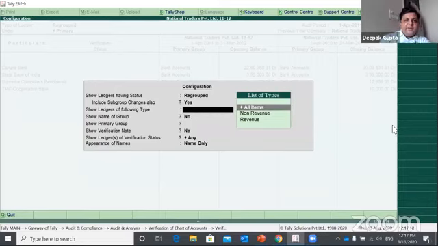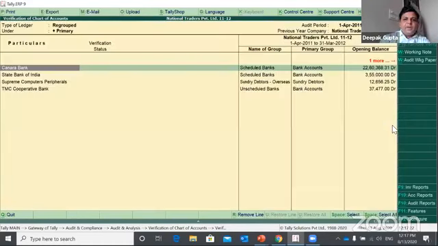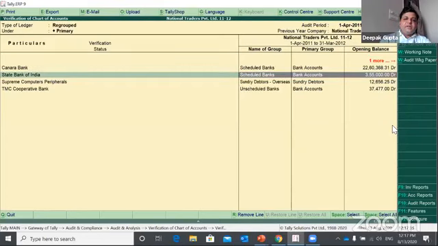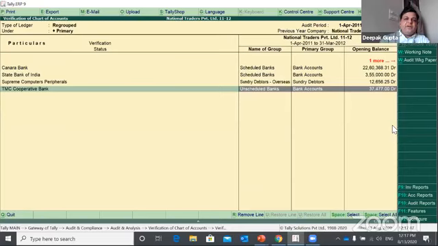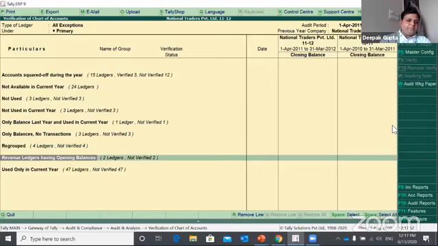configure that, show the name of the group and allow. So like this, for this year it was in scheduled bank, and earlier it was in bank account. So all these are changed. Like this is under scheduled bank again, but previous year it was in bank. This year it is under Sundry Traders overseas group, but previous year it was in Sundry Traders. So this is how you can identify the nature of groups which has been changed by the user.